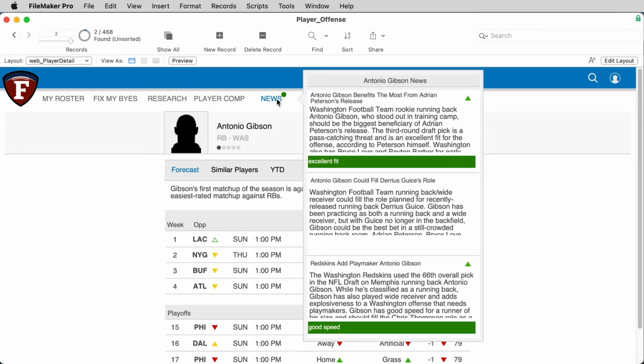But this FileMaker Pro application requires absolutely no human intervention, and it processes relevant news items instantaneously, using a machine learning model to consume API feeds of news and find the information that will have an impact on a given player.